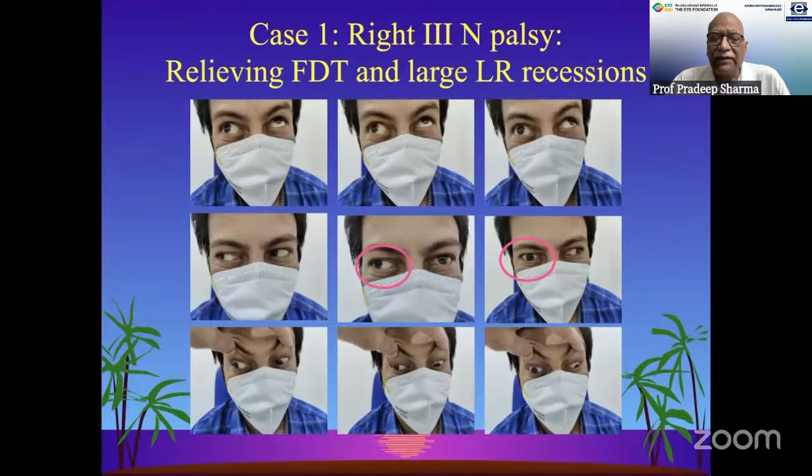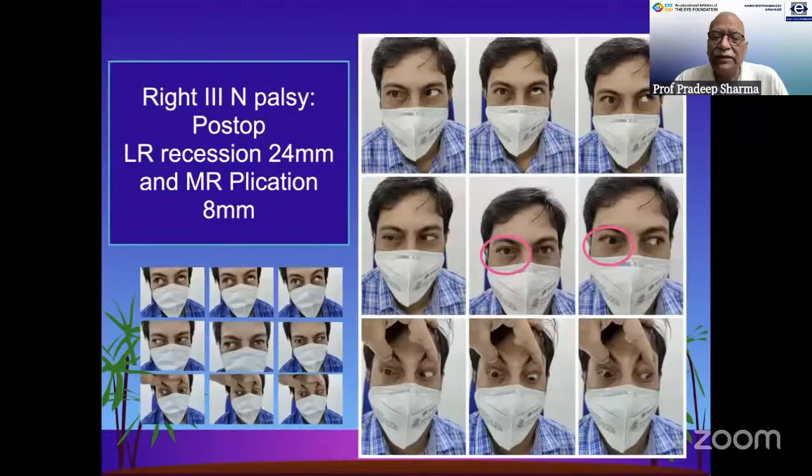So many people I see have done cases of third nerve palsies which have failed, partly because they have not seen the post-operative FDT being fully released. You don't have to go by the recession amounts. It has to be an FDT to be relieved fully. Large LR recessions are called for in these cases, maybe to the extent of 18 to 24 millimeters of LR recessions. And that is why sometimes we do a periosteal anchoring of the lateral rectus.